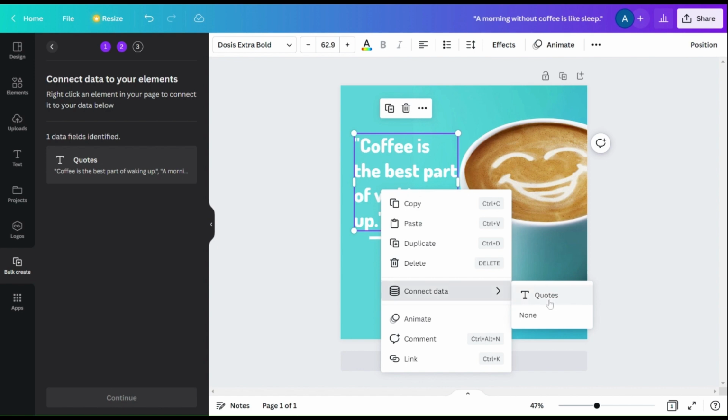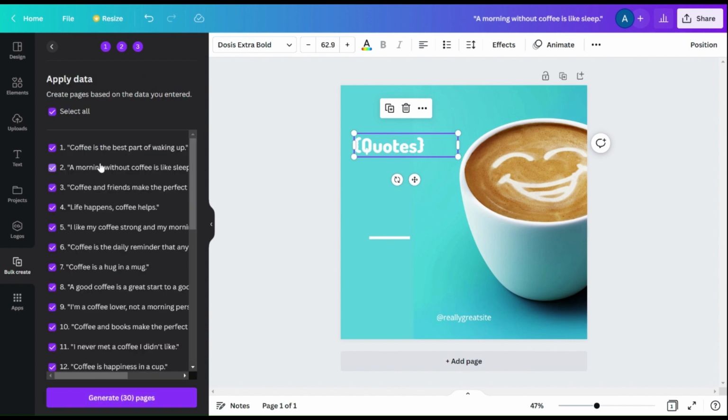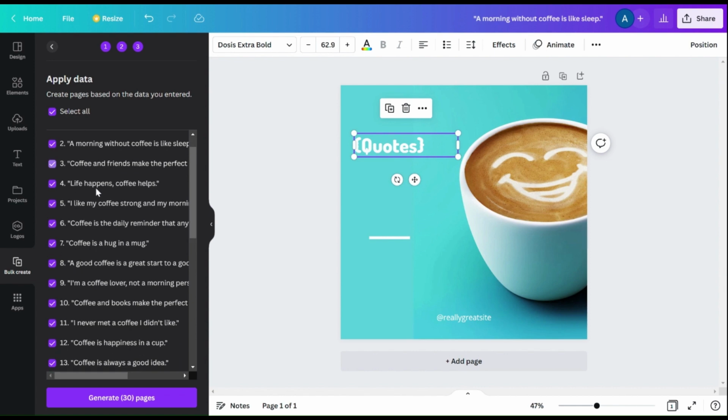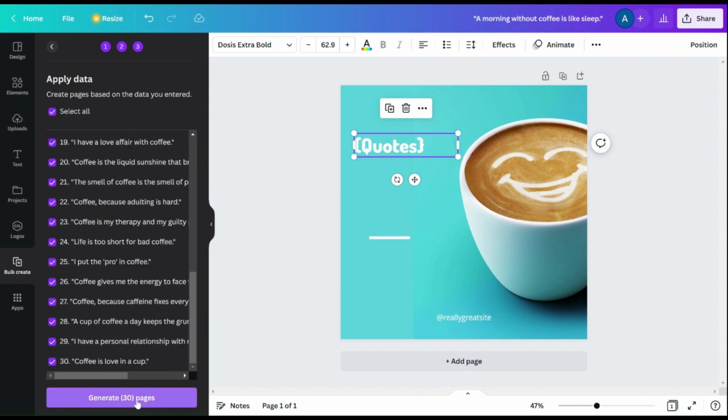So the reason it's saying quotes is because that was the headline of that column. So let's select that. And now we can click continue. So here we go, it's pulled all the 30 quotes here. And now if we click this, it should generate 30 versions of this image with the different quotes.